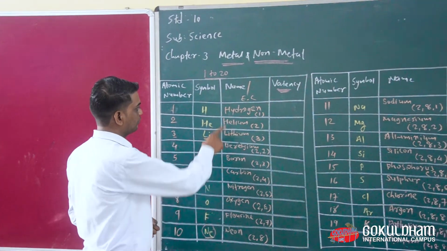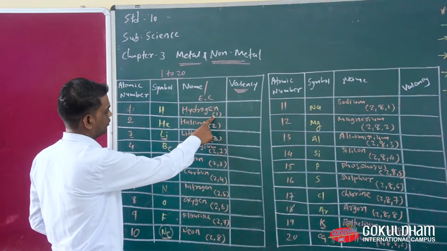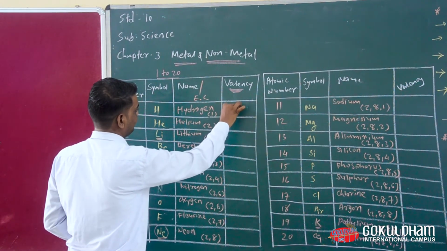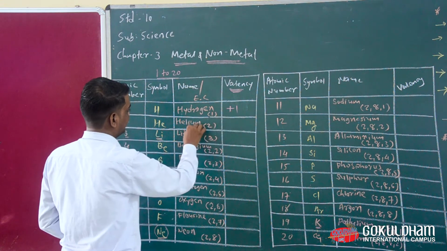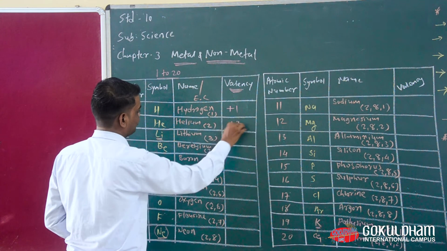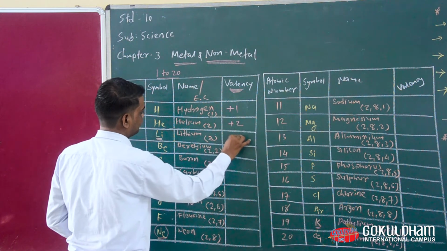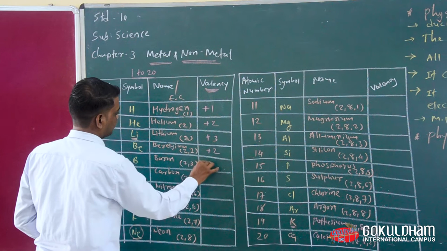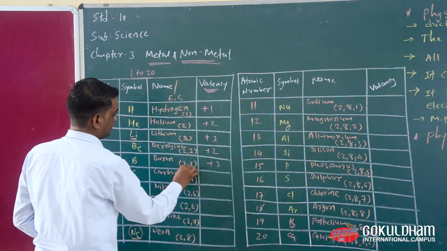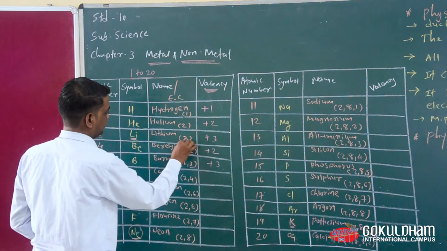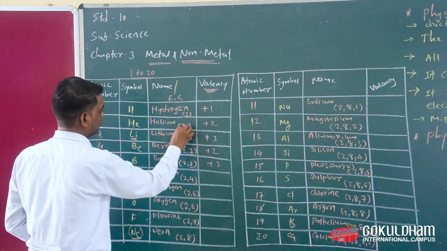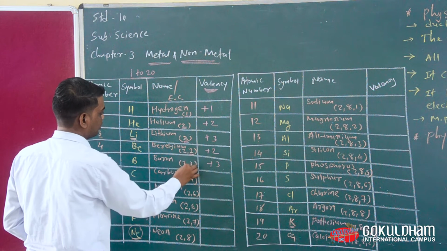So now everyone look at here, the electronic configuration of hydrogen is 1. So hydrogen gets +1. Then helium gets +2, lithium gets +3. Then beryllium gets +2, boron gets +3, because their outermost shell has 1 electron, 2 electrons, 3 electrons.